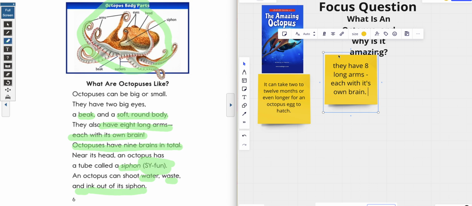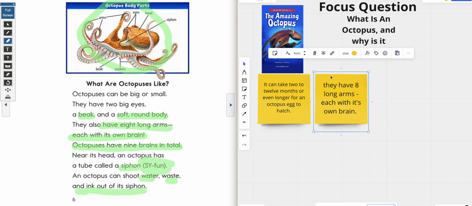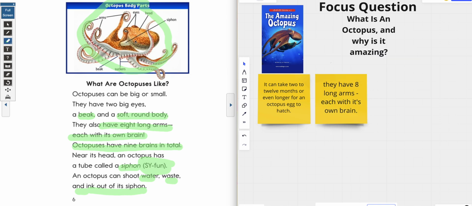Now, I don't know about you, but that makes it pretty amazing to me because guess what? We're humans and we only have 1 brain. So if I had to guess, an octopus is really, really smart. So that means these 8 long arms, they all have a brain of their own, okay? Pause this video because I'm going to erase my notes here.